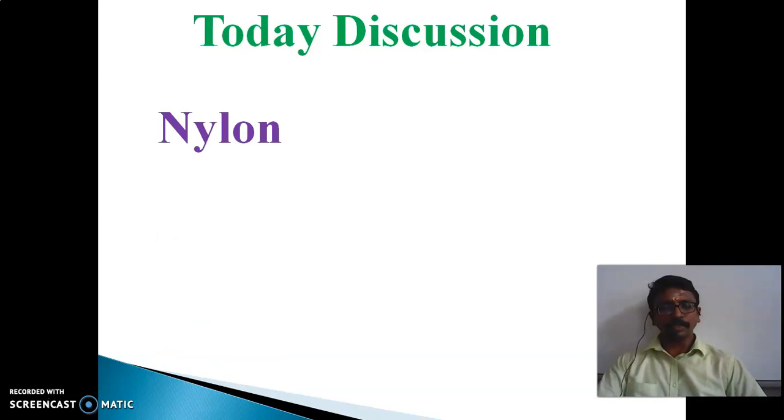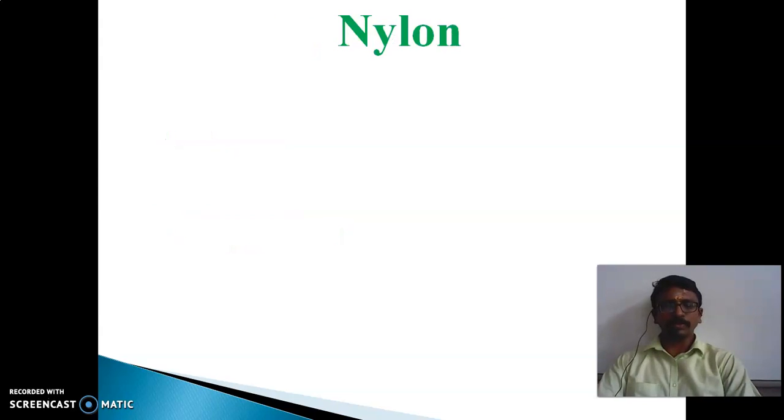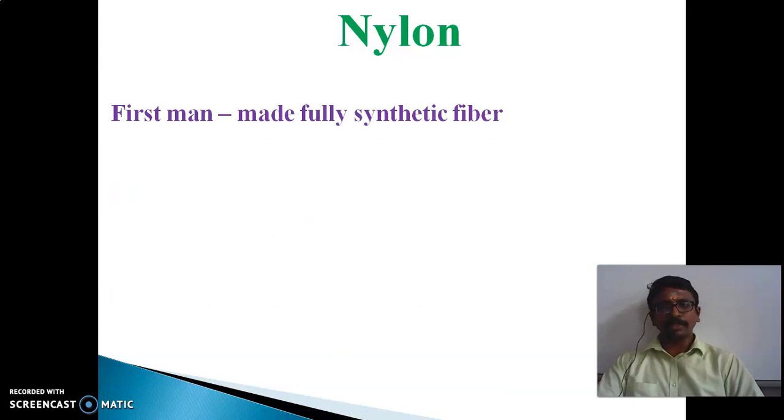We already discussed the preparation, and now we will discuss the advantages of nylon, and we will discuss the polyester compound, its preparation, properties and uses. First we will have an overview of the nylon compound. Actually, nylon is the first man-made fully synthetic fiber. Rayon is what? It is a semi-synthetic fiber.